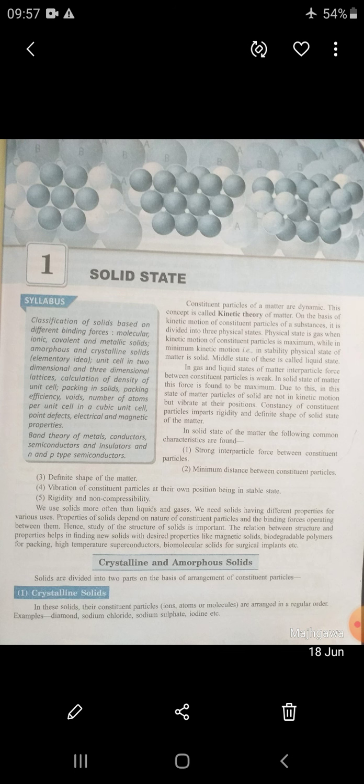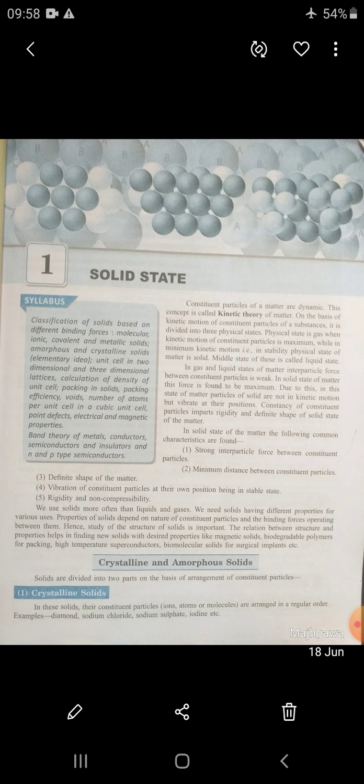We will also study amorphous and crystalline solids, unit cell, two dimensional and three dimensional lattices, packing in solids, packing efficiency, types of voids, number of atoms per unit cell in a cubic cell, point defects, and electrical and magnetic properties of solids.